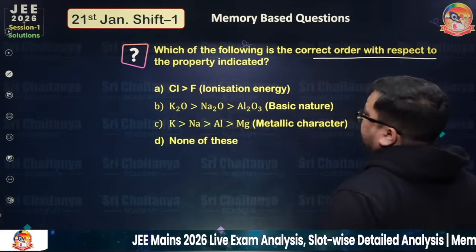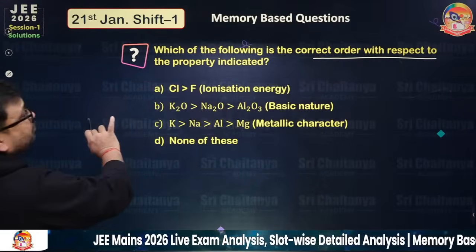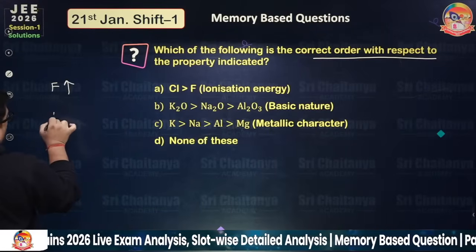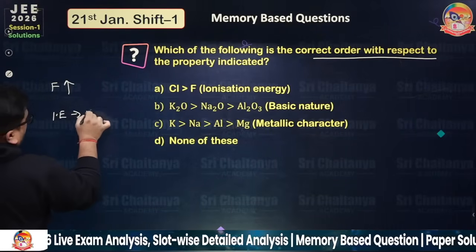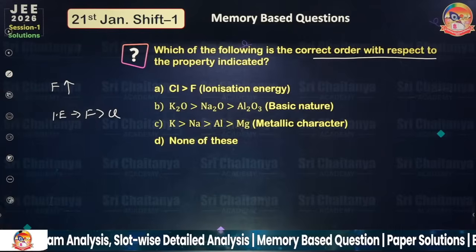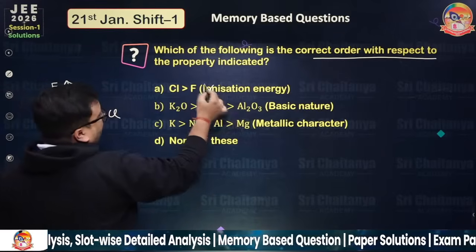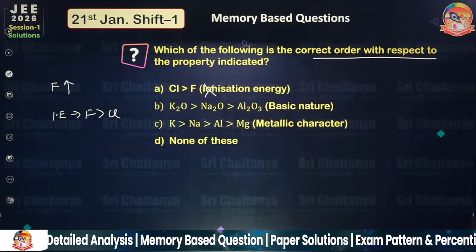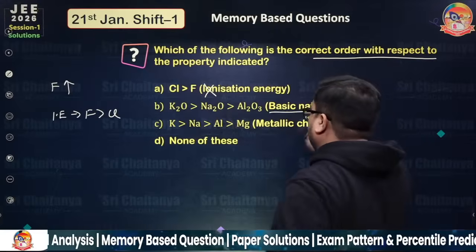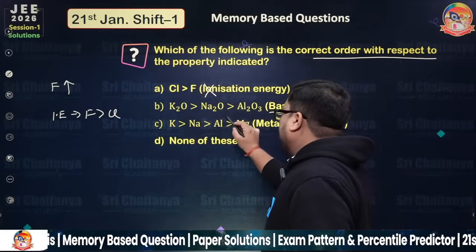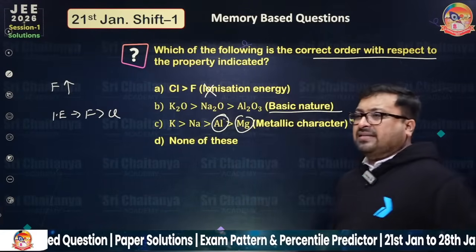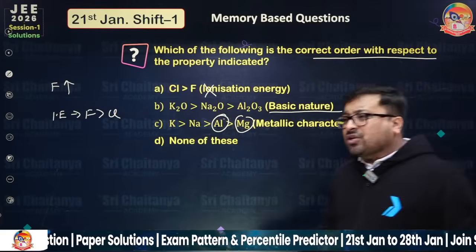Okay, so first of all, the first is totally correct. So fluorine ionization energy is greater than chlorine. Okay, so this is totally wrong. So chlorine is not greater, so A should not be the right answer. Second one, basic nature. Okay, my dear friend, metallic, how could this be? Polarizing power is very high in this case. Okay, aluminium. So C is wrong, na?